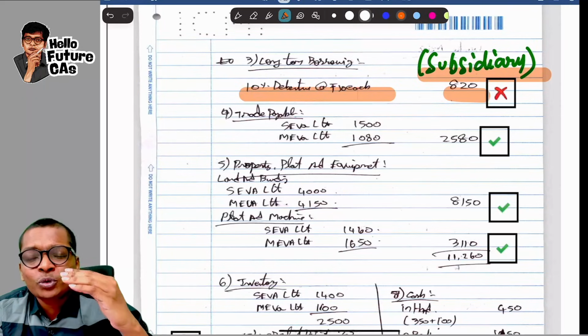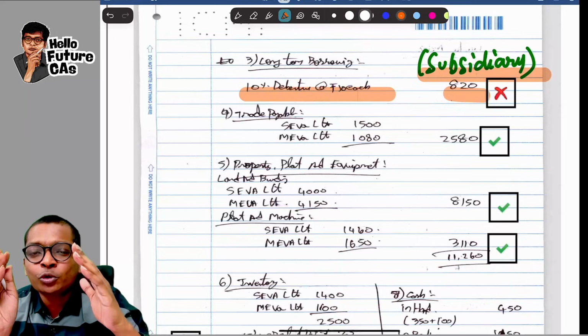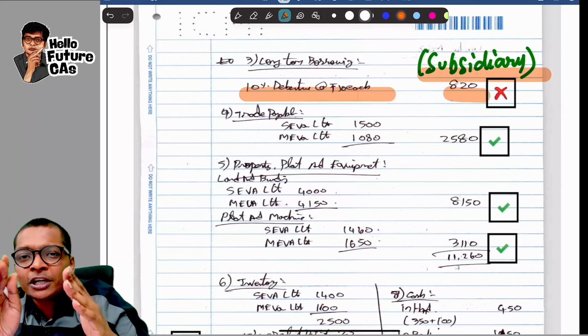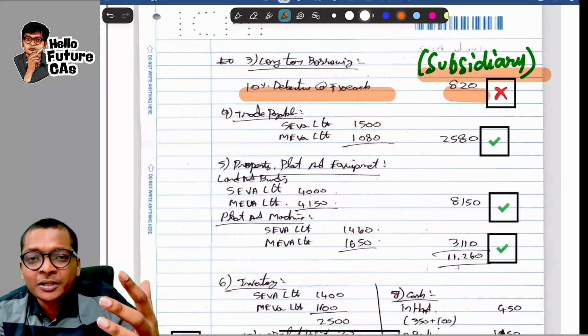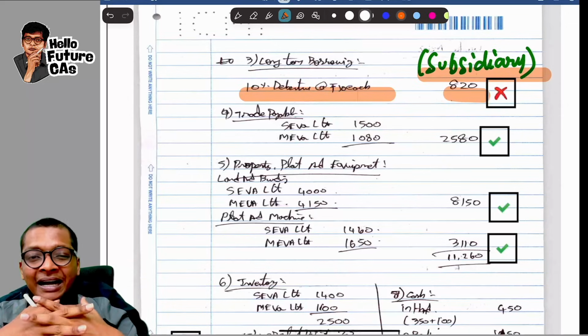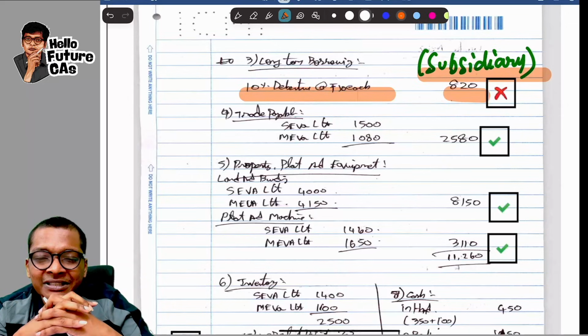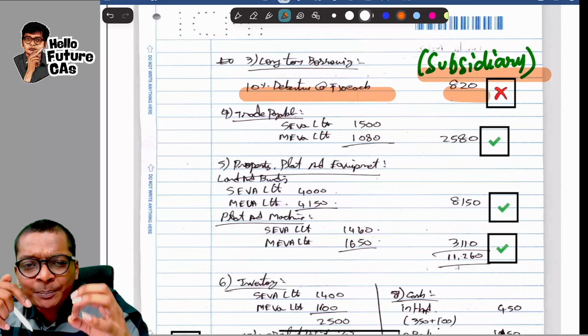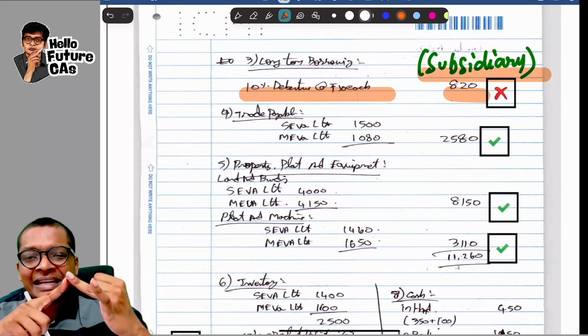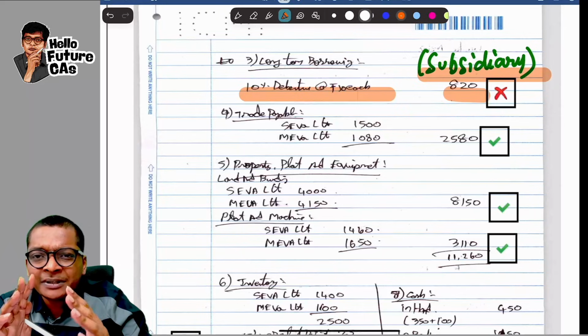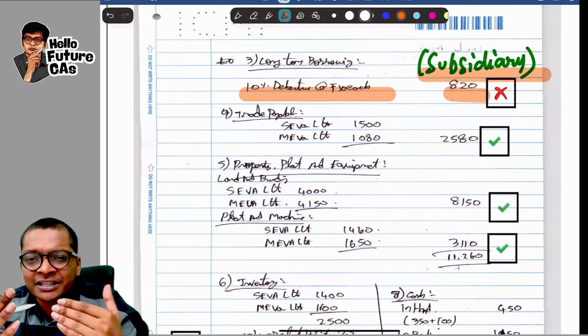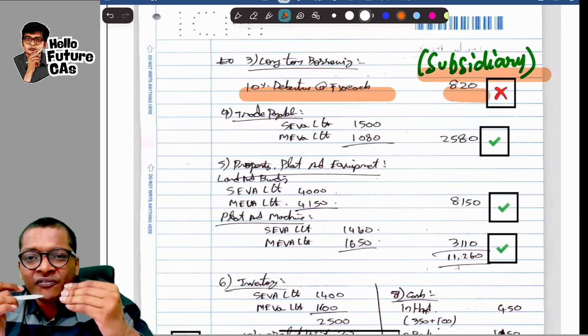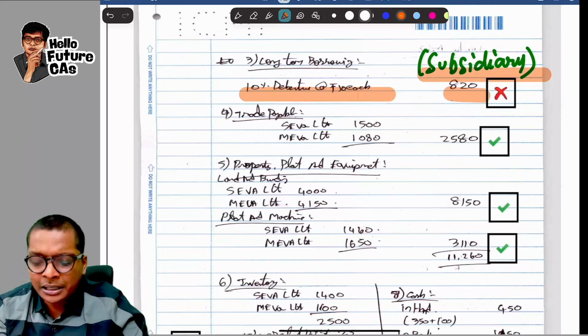I'm sure some students make this mistake. Sometimes you write only holding, sometimes you write only subsidiary, sometimes you are supposed to not add, but you add it. I'm sure you make these kind of mistakes even though you know the concept. So be very careful, especially when it comes to assets and liabilities. The common adjustment is you add holding and subsidiary, and don't make the mistake of forgetting to add one company's value over here, guys.